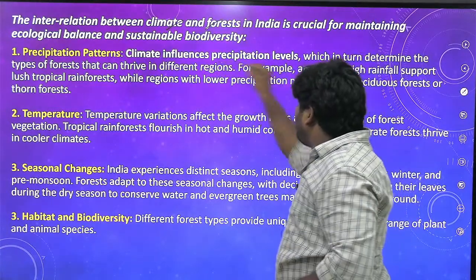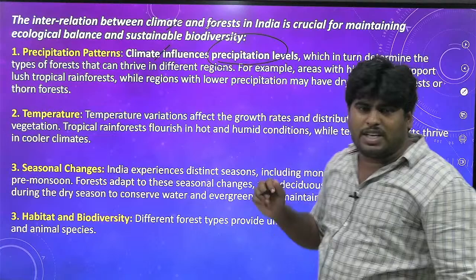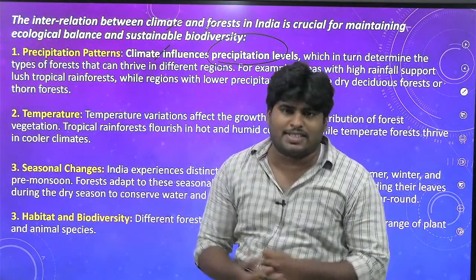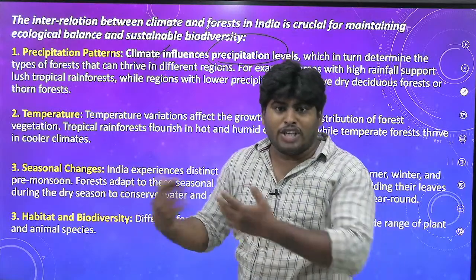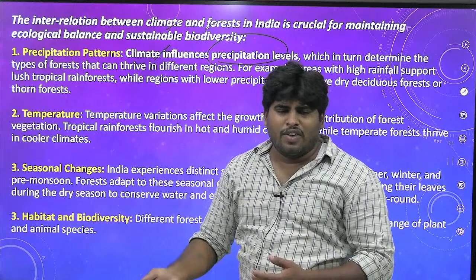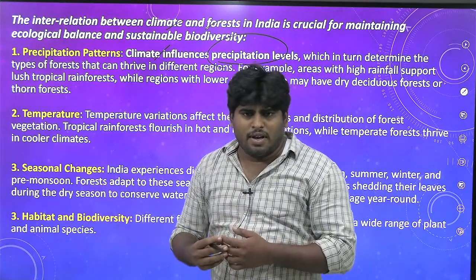When the precipitation levels are influenced by a particular climate, then obviously these precipitation levels again influence the type of forests, because we are talking about moist forests and dry forests. Why is it moist, why is it dry? When we have more rainfall, it is moist, evergreen.